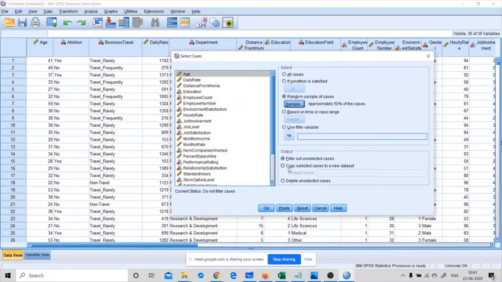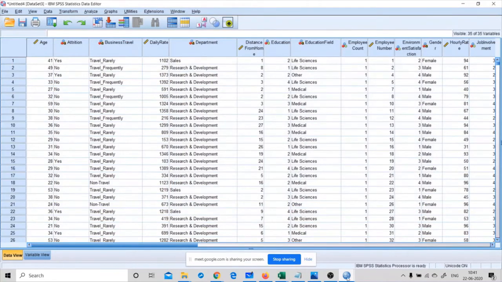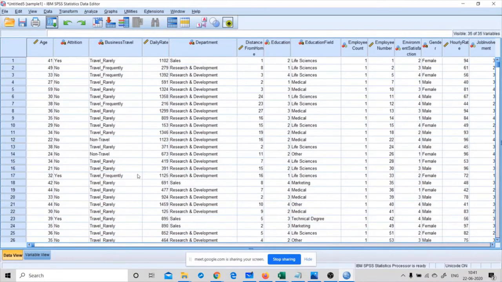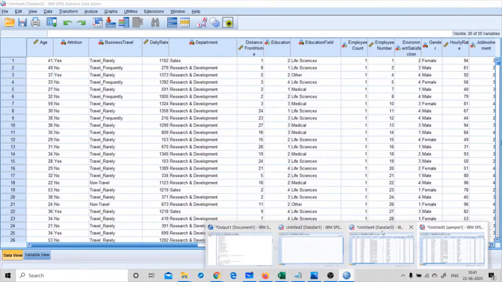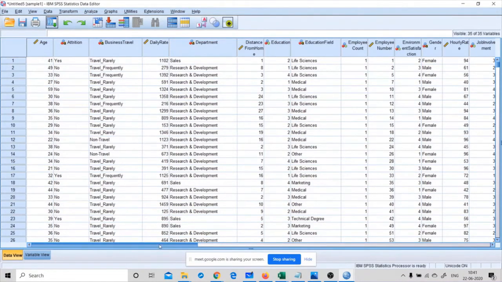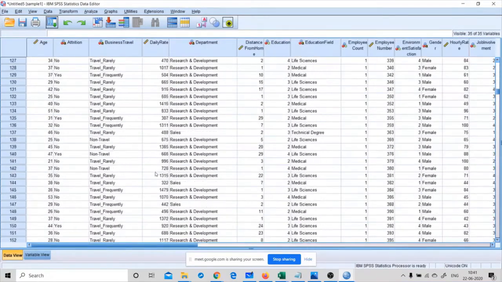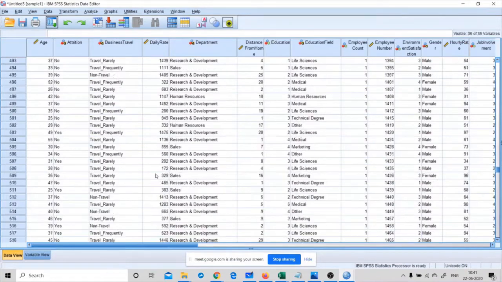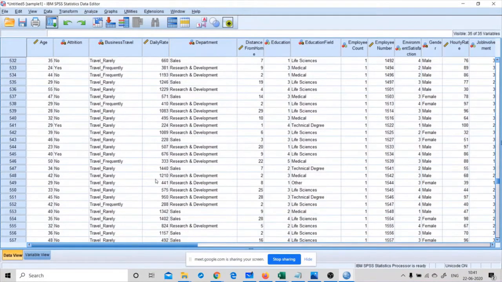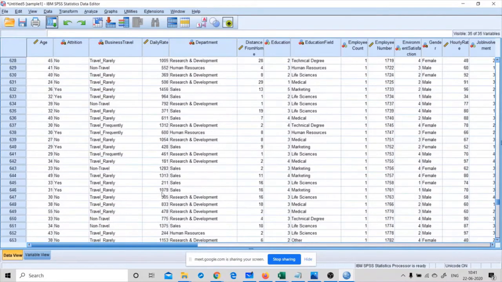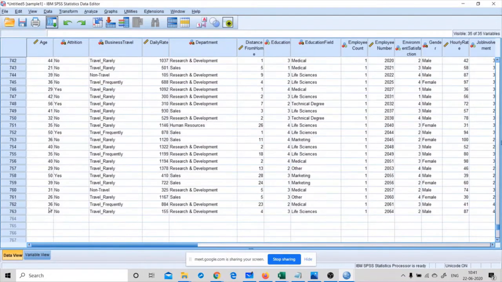Then if I want to make the sampled data set the entire new data set, and I would like to name it sample 1, then click on OK. You can see sample 1 here. Are you able to see the two data sets here? This data set 3 is the original data set, and sample 1 is the one that we got from the sampling technique. For this one, we have used random sampling, so randomly we have chosen some percentage to extract some samples from the data. Got it?